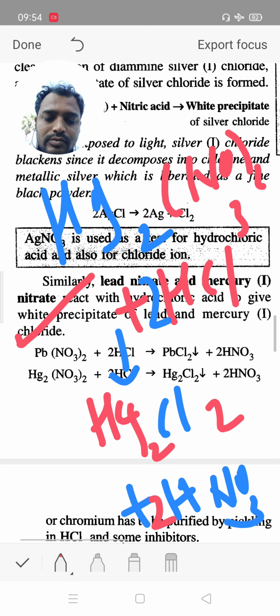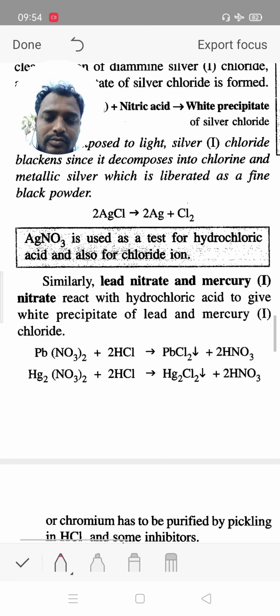It is also a white precipitate. Watch this students, in both reactions we get white precipitate of lead and mercury chloride.